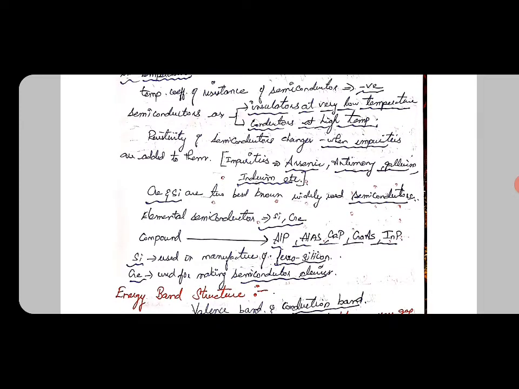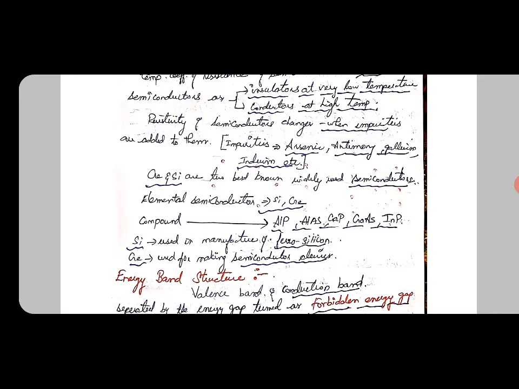What are the impurities that are added to a semiconductor? They may be arsenic, antimony, gallium, indium, and so on. These are some of the impurities added to the pure semiconductor crystal. In particular, germanium and silicon are the two best known and widely used semiconductors. Silicon and germanium are the elemental semiconductors, and compound semiconductors may be aluminum phosphide, aluminum arsenide, gallium phosphide, gallium arsenide, and indium phosphide.